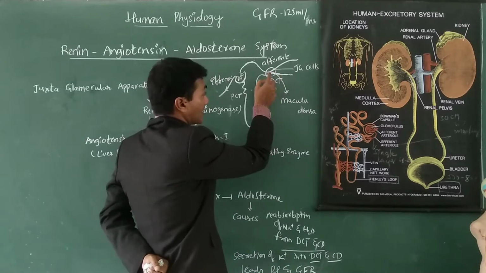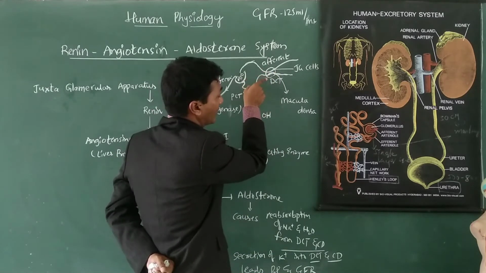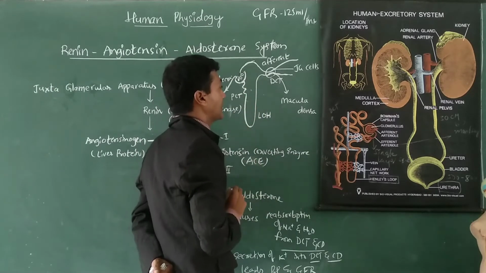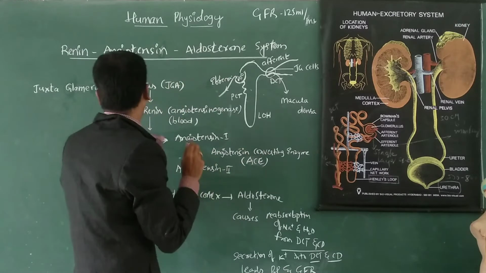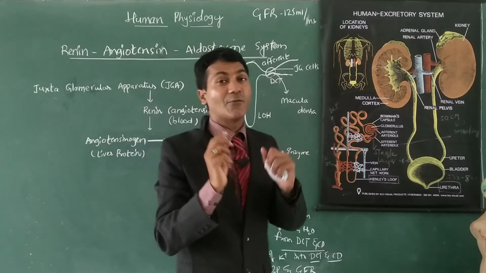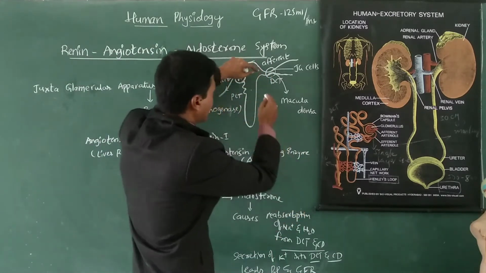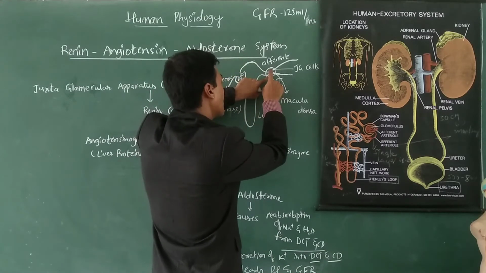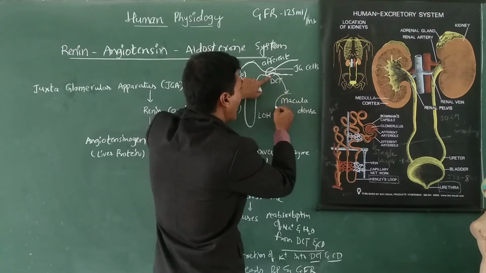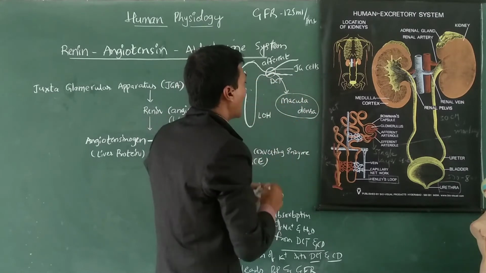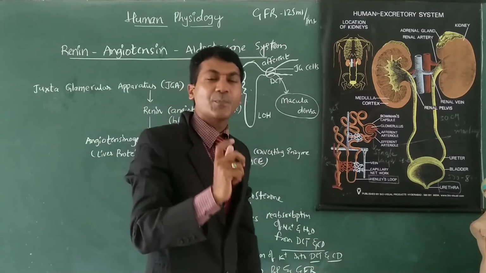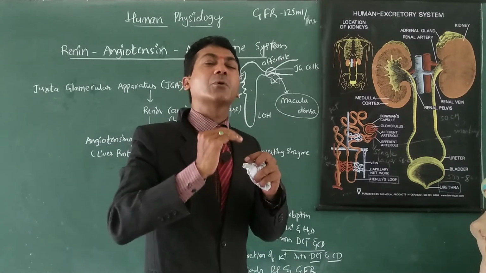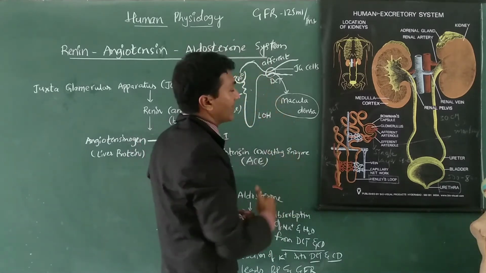There is a close association between the afferent arteriole and the DCT. Where there is a close association, the JGA or juxtaglomerular apparatus forms. The cells of the DCT which show close association with the afferent arteriole are known as macula densa.